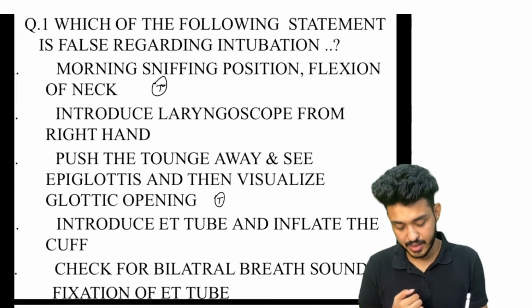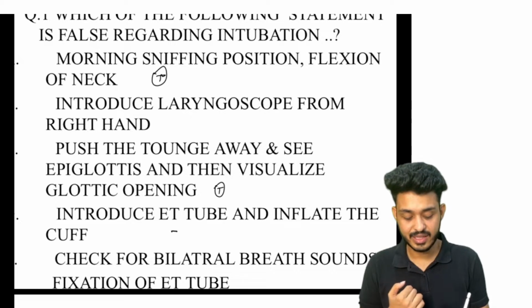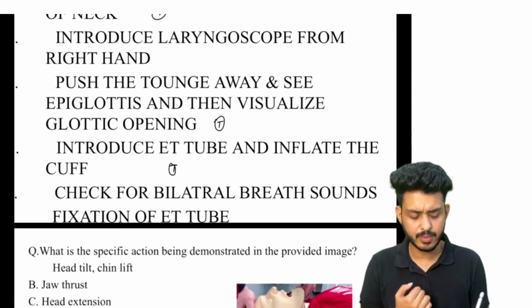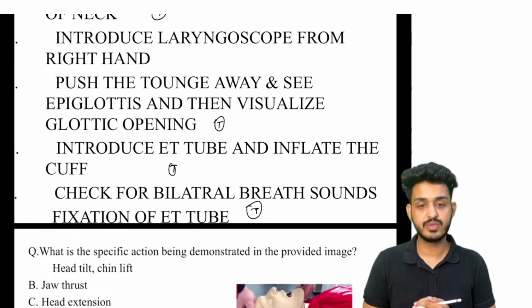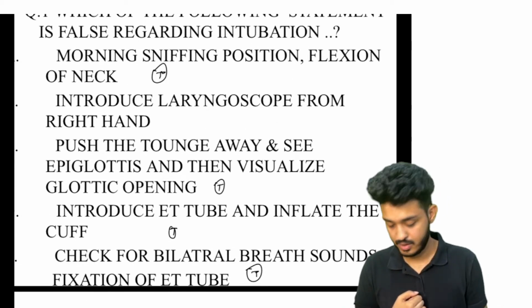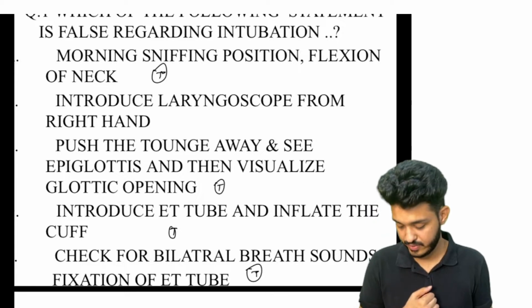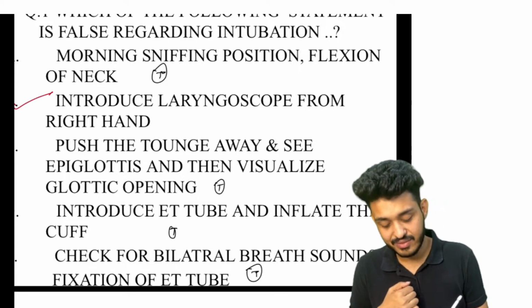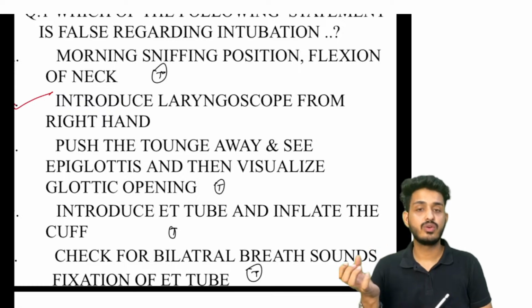Yes, very correct. Introduce the ET tube and inflate the cuff. Right. Check for bilateral breath sounds and fixation of the tube. Right. So everything is right except point number 2. Very good, Pradeep. Very good, Mihir. So the answer here will be introduce the laryngoscope from the right hand.